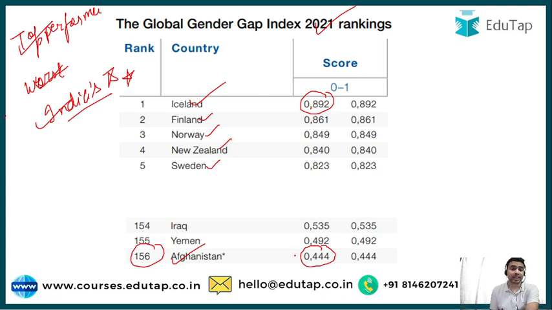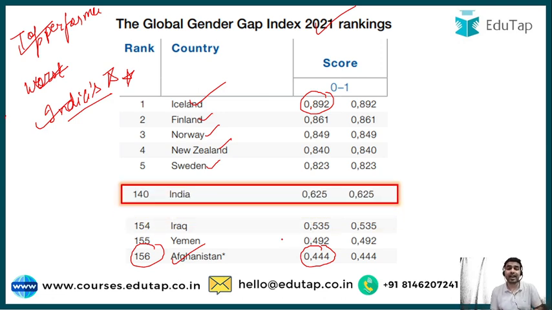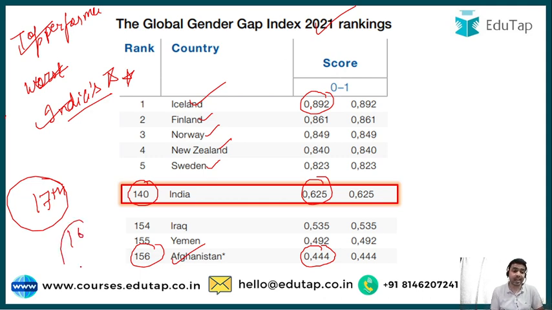And guys, see here, the most important thing is India's rank. India has been placed on the position of 140, and India's score is 0.625. From this we can directly conclude that India is the 17th worst nation when we talk about the Global Gender Gap Index 2021 rankings, because there are only 16 nations behind India in the rankings.